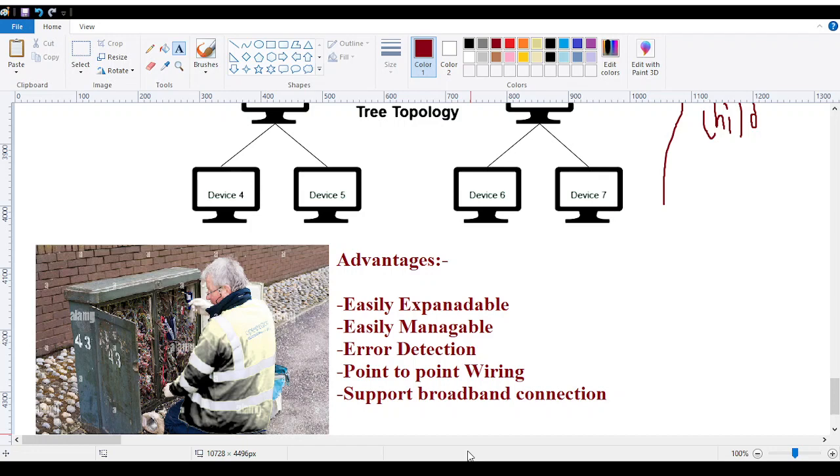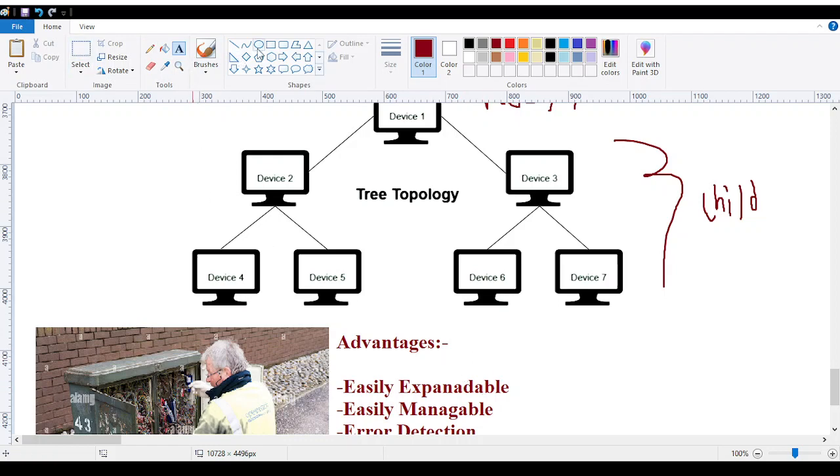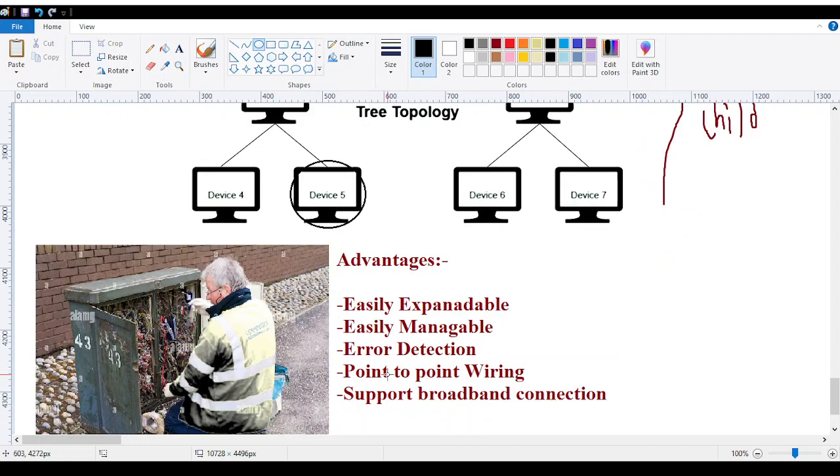Error detection is very easy over here. If my device number 5 encounters a problem, it is quite clear that device number 5 is not working while the rest are working. Error detection is easy because the person who calls the customer care can say, I am not having the connection problem, so the error is detected easily. That is what error detection says.